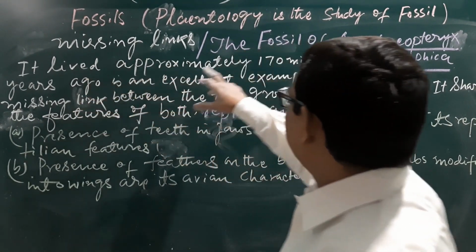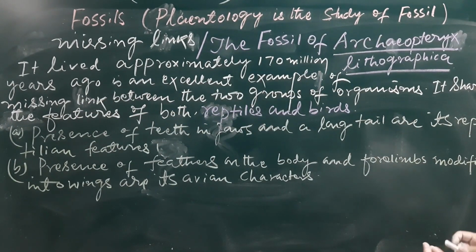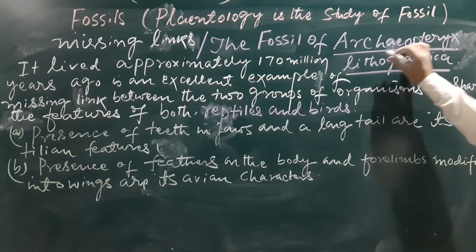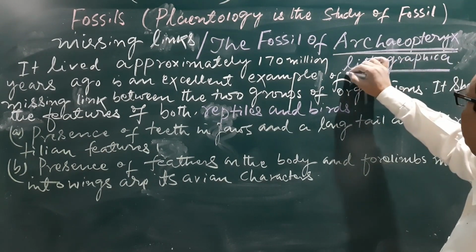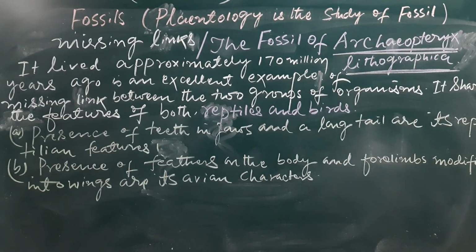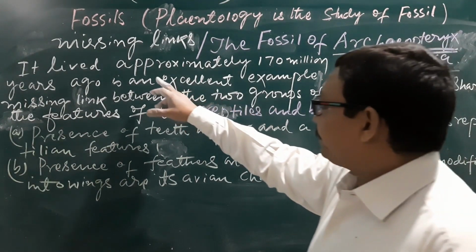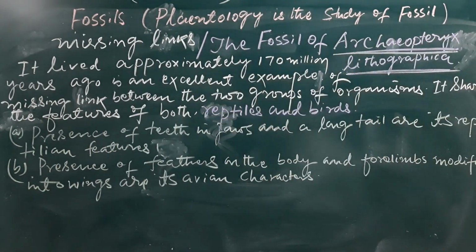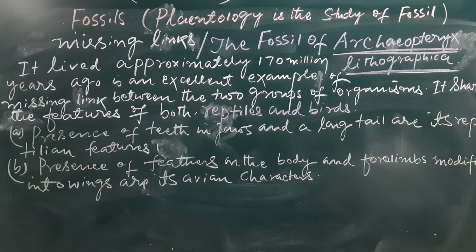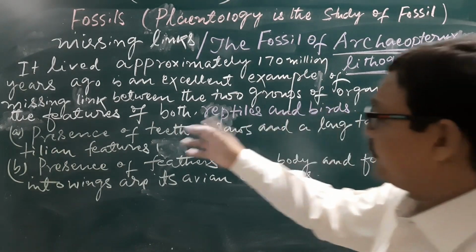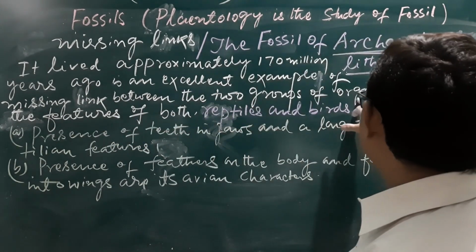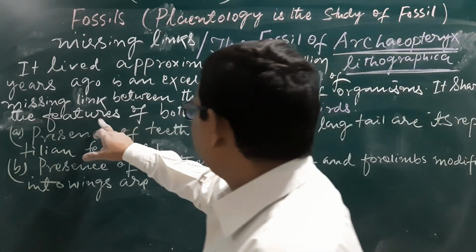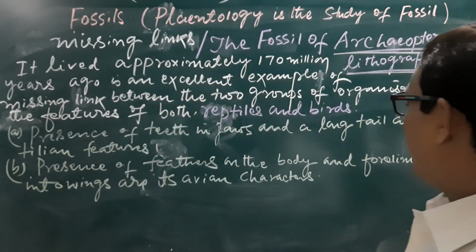Here in the example, Archaeopteryx lithographica is the full name of the fossil. It has been proved that it lived approximately 170 million years ago, an excellent example of a missing link between two groups of organisms. It shows the features of both reptiles and birds.